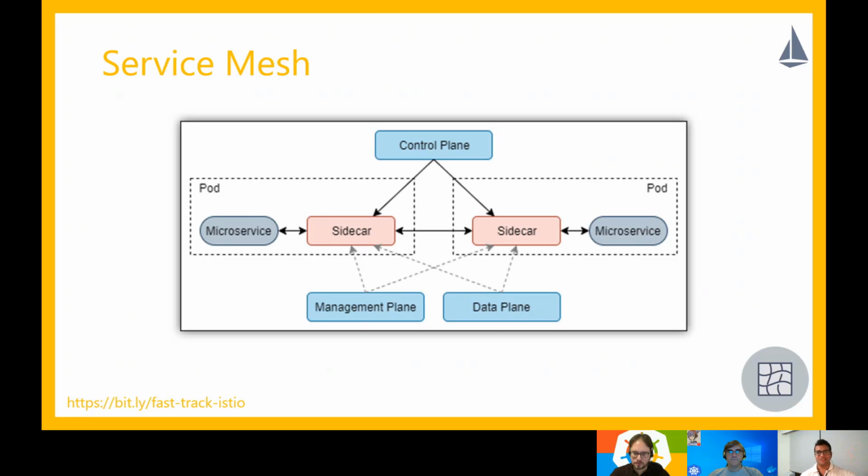So control plane sits at a layer above sidecars. It's not to say that all the components that are there in the diagram are physical units, as we'll soon see how physically these units are segregated. But control plane is a construct that sits above the sidecars. You pass in your policy to the control plane and it will distribute the policies across sidecars.